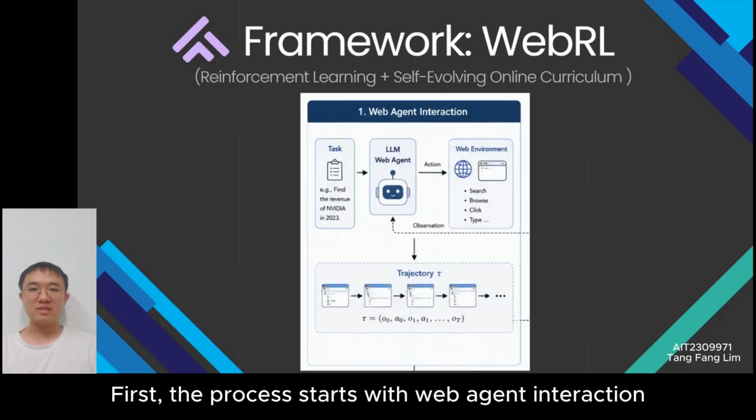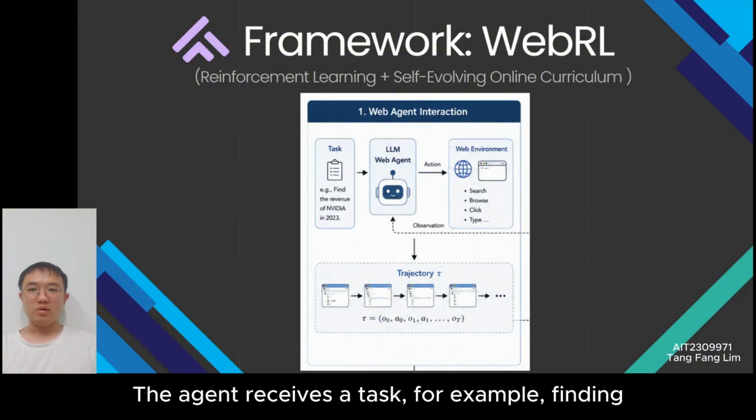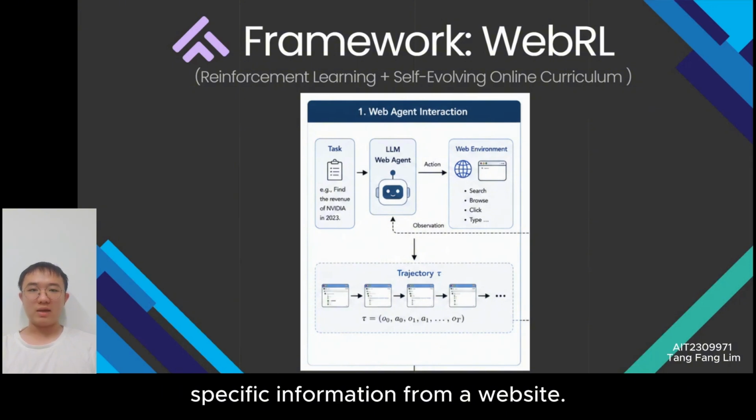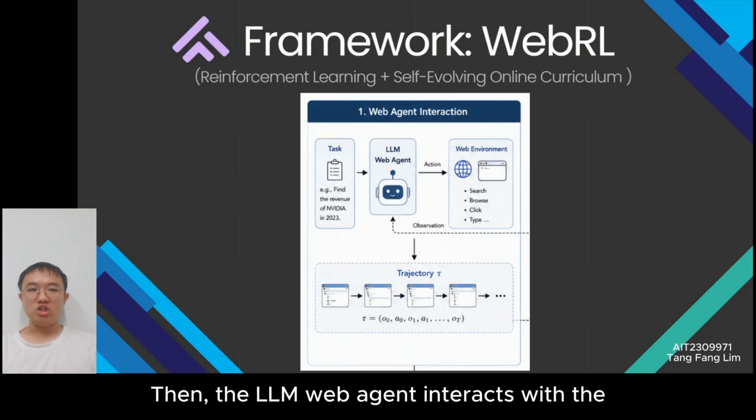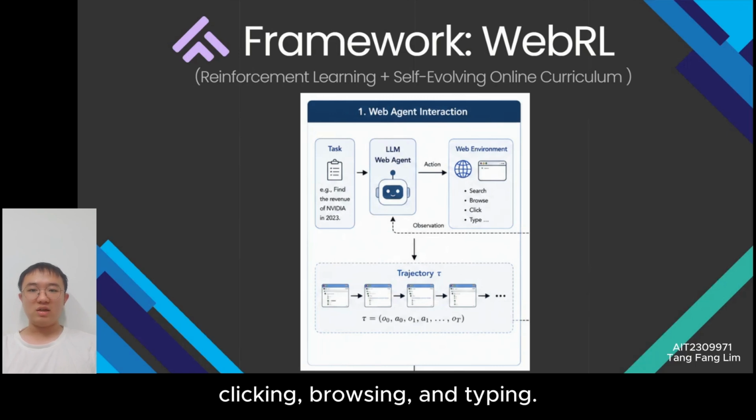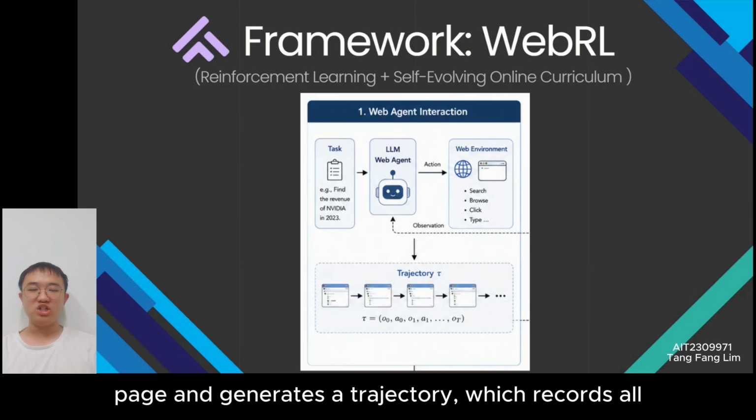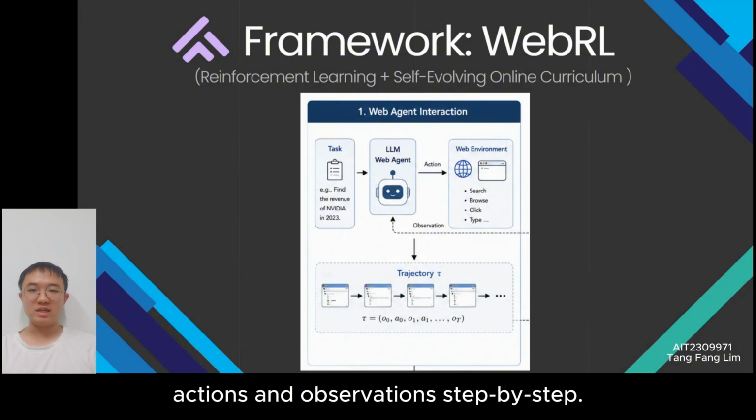First, the process starts with the web agent interaction phase. The agent receives a task, for example, finding specific information from a website. Then, the LLM web agent interacts with the web environment by performing actions such as searching, clicking, browsing, and typing. During this process, the agent observes the web page and generates a trajectory, which records all actions and observations step by step.